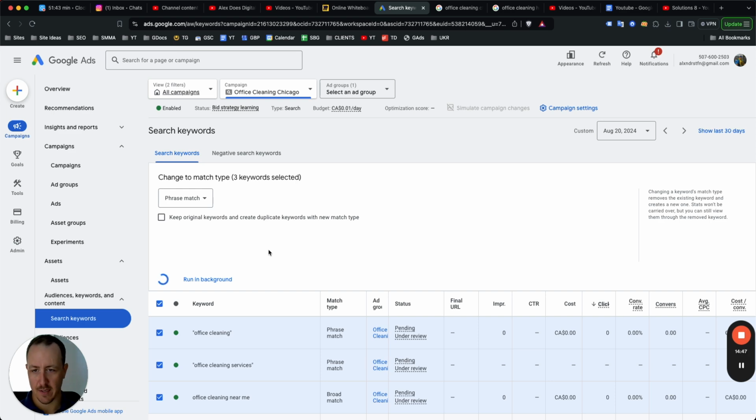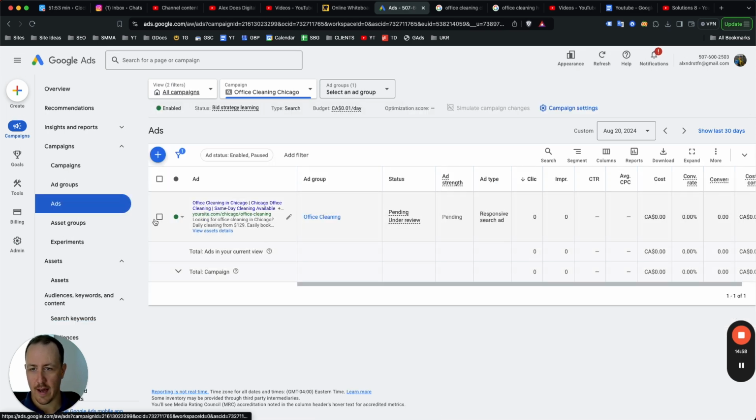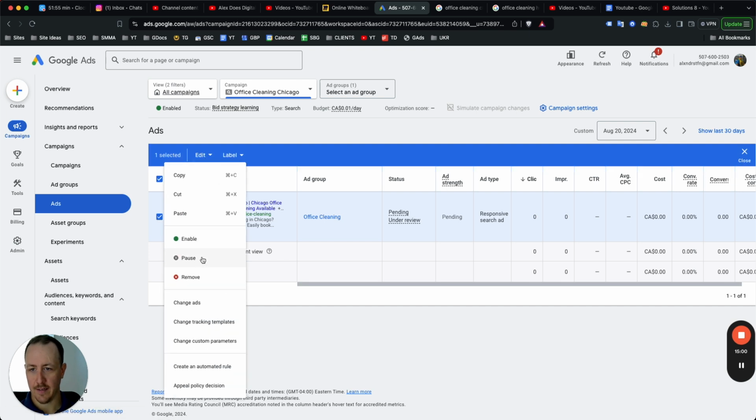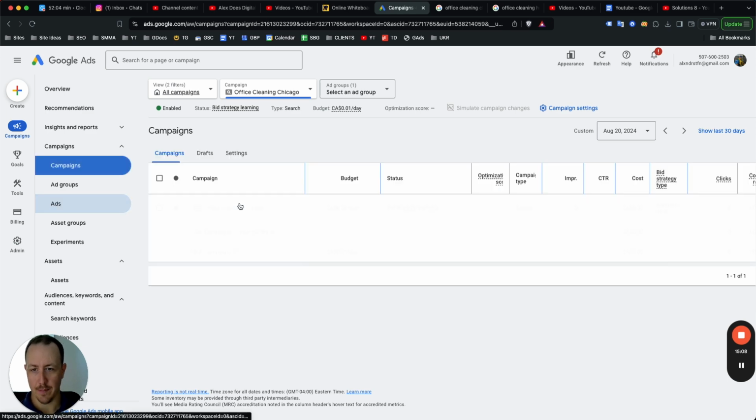Phrase match just keeps it tight. You don't want broad match ever unless you have a huge budget and you just want a lot of data. Phrase match is what you want. It's how you want to have these structured, especially to start. And then you just go to your ad. You would just want to duplicate this ad here, right? So you just copy and then paste so that you can build a different ad to set up your split testing, and then you can just start analyzing the data from there.